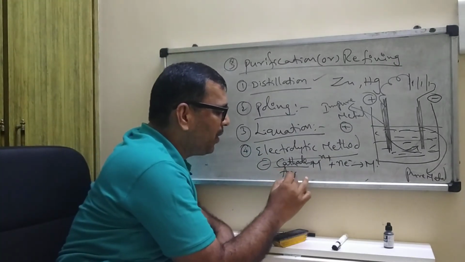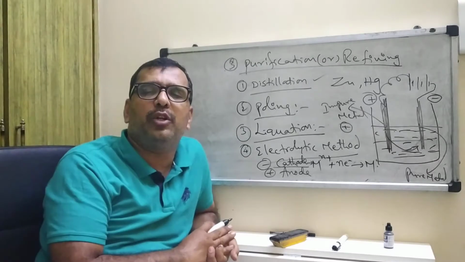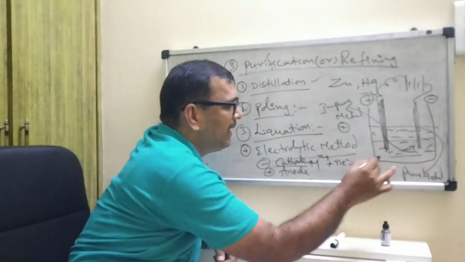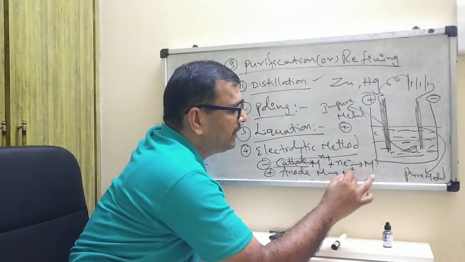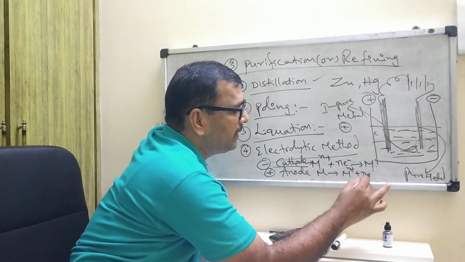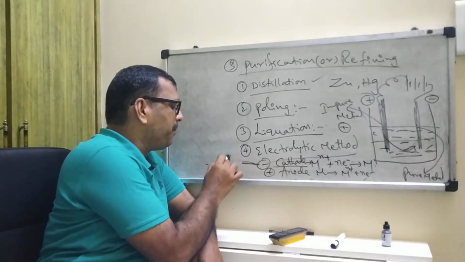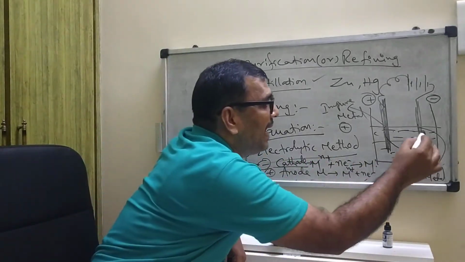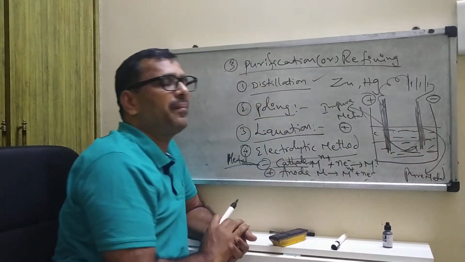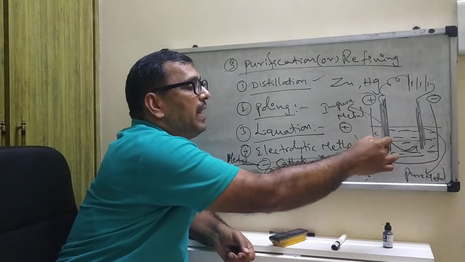At the anode, that is positive, the metals are converted into M plus and n electrons. So at the cathode, pure metal is collected.